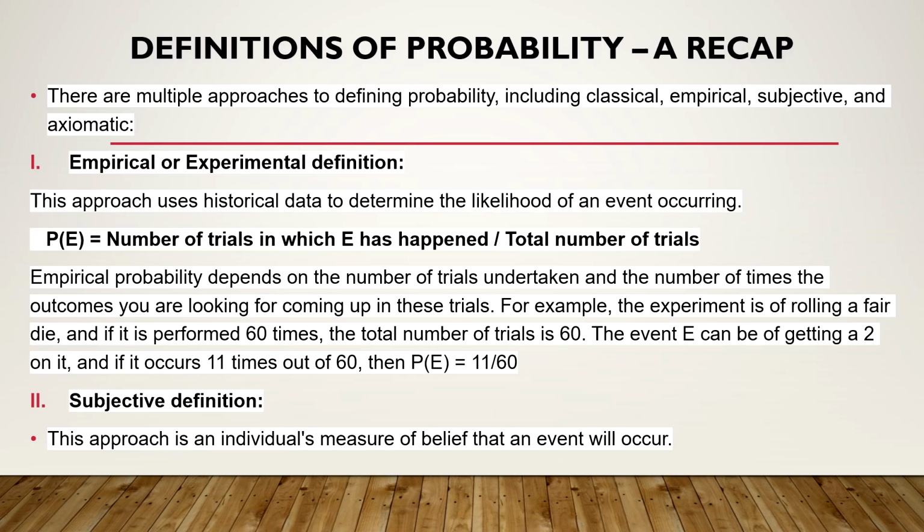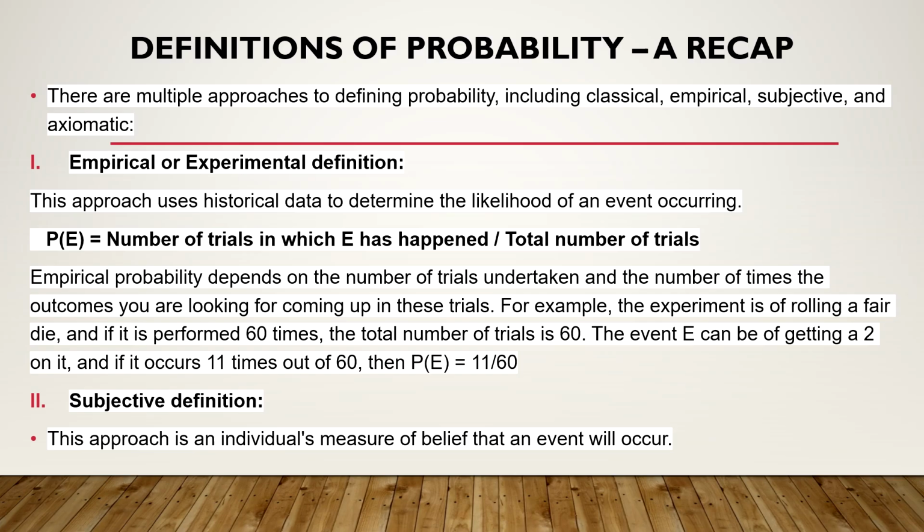So we are going to start with the definitions of probability, a recap. Actually, there are four basic approaches for defining probability. We will discuss each of the approaches with the help of an example to make it clear. First is the empirical or the experimental definition.